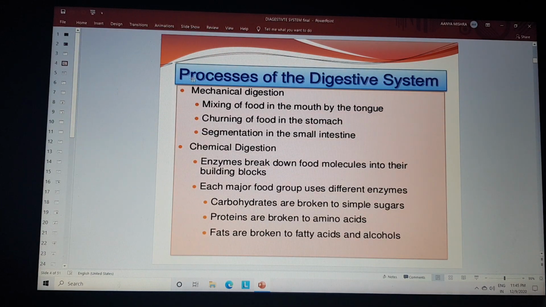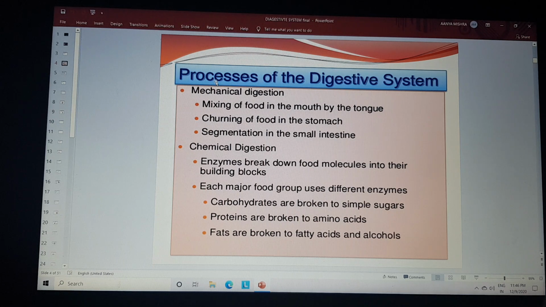Different processes of the digestive system involve mechanical digestion and chemical digestion. In the case of mechanical digestion, there is mixing of the food in the mouth by the tongue, churning of the food in the stomach, and segmentation in the small intestine.